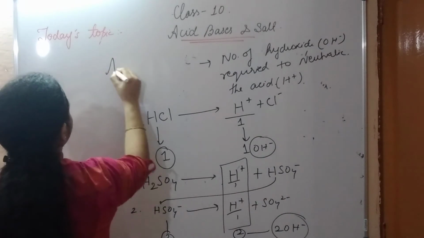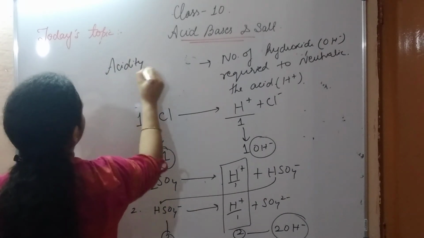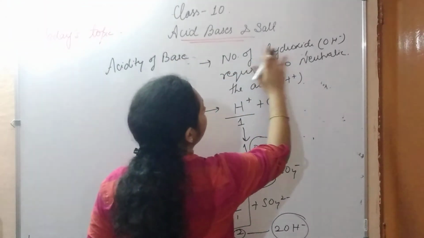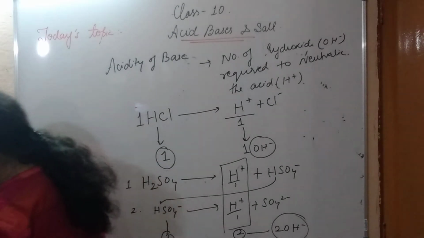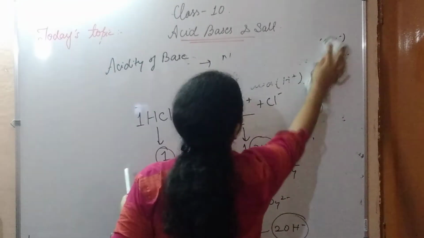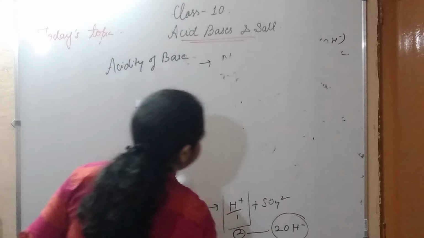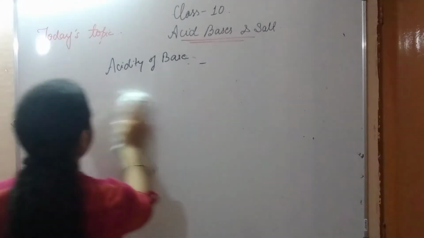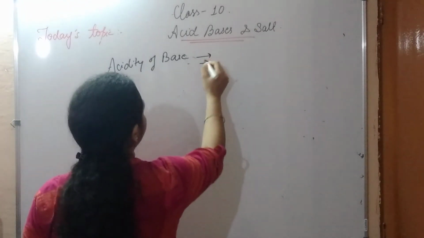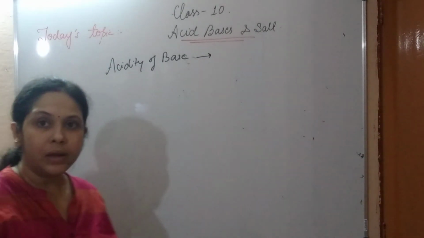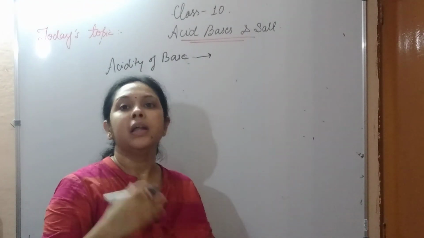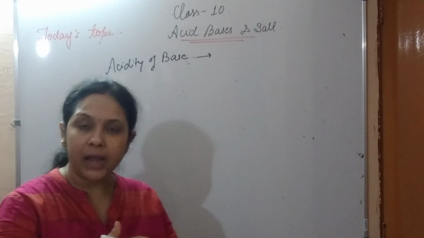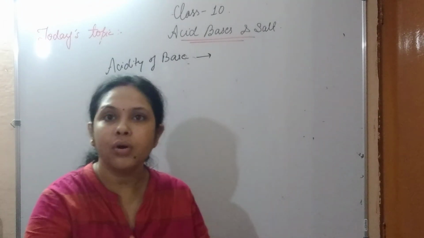Acidity of base shows the number of hydrogen ions needed to neutralize the base, meaning how many hydrogen ions are needed to neutralize the hydroxide ions.